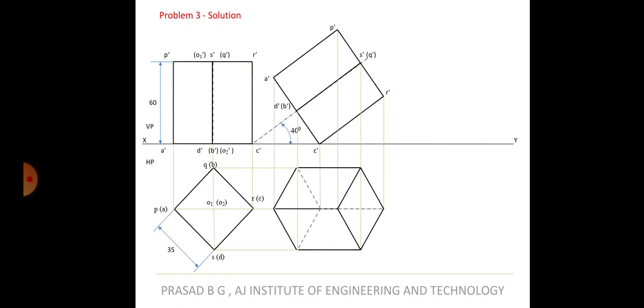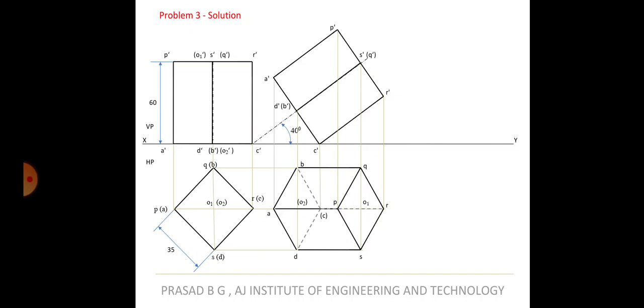Okay, so that completes the top view. I think I've explained to whatever possible level I can. If you still have not understood this, you can definitely call me and ask. I will definitely explain. But if you have listened to the explanation with concentration, you will definitely be able to do this till here: how to get the hidden lines and how to get the visible lines.